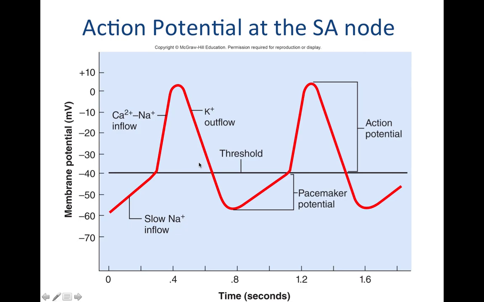But this, what you see here, this kind of action potential is different than the one that you would look at in the muscle cells. These action potentials are what you would see in the conduction network, and particularly at the SA node.